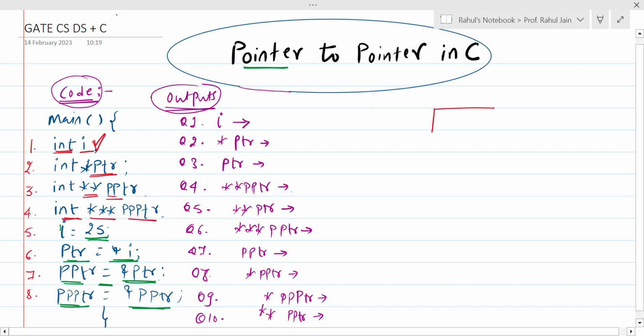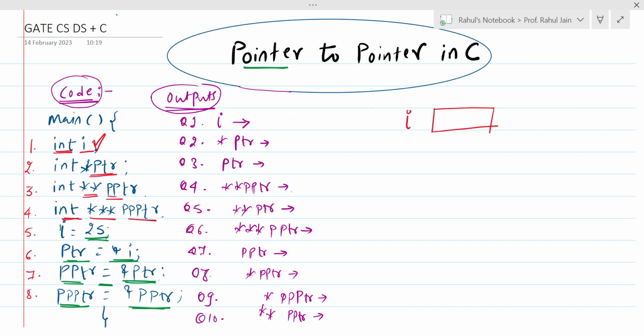One memory location will be created by the compiler, and this memory location is i. If int i is there, simply the variable i is going to be assigned some memory with the help of the operating system, and if we have memory associated with this variable, then the address of this variable could be anything. So I am assuming that the address of this variable is 100.